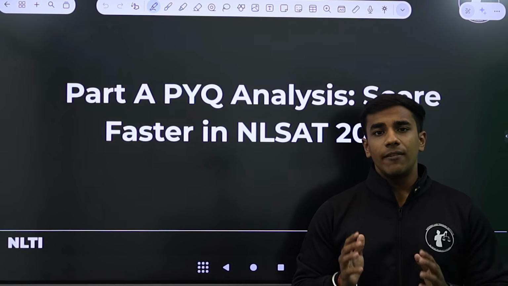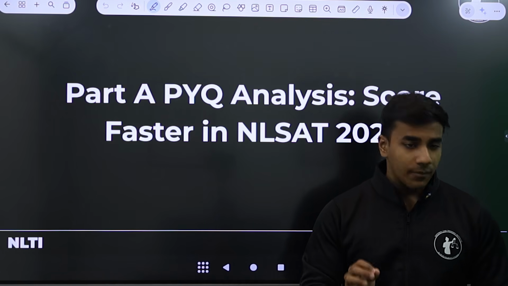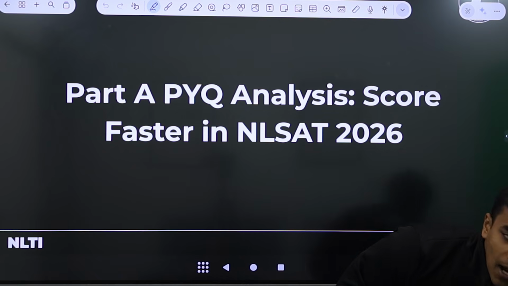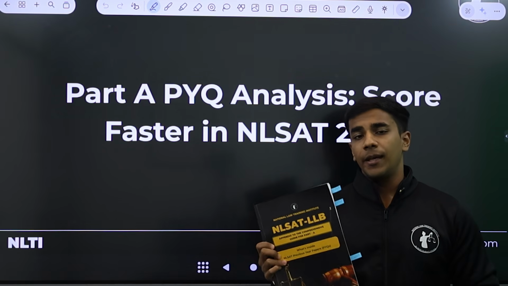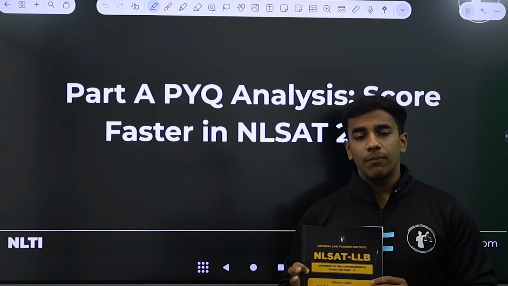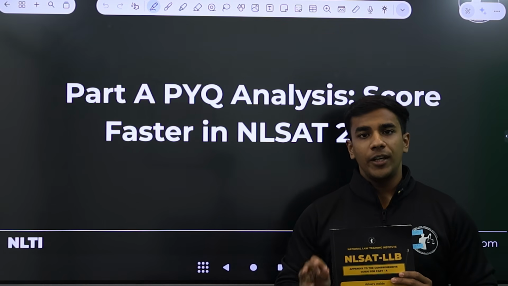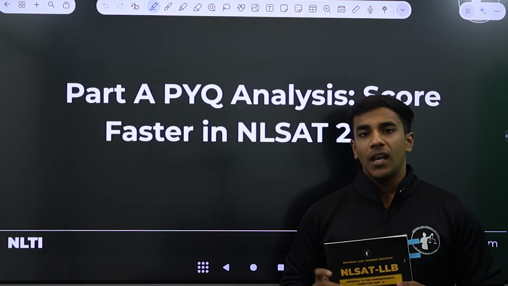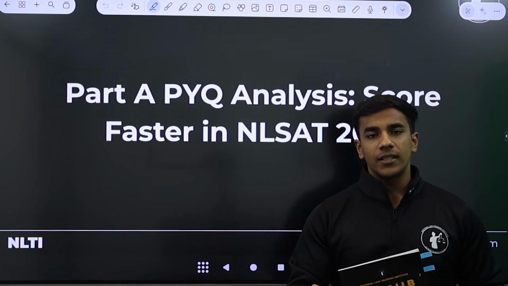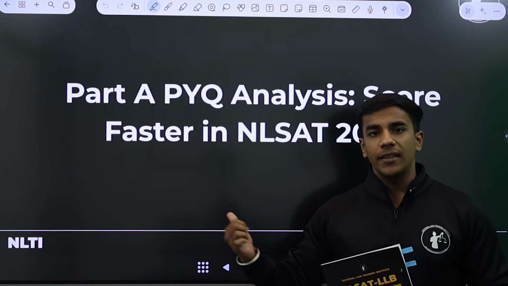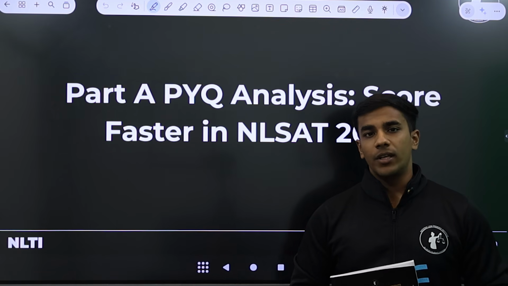Stay tuned and I will be relying on a master compendium that NLTI has prepared and that goes by the name of this booklet, that is appendix to part A. This comprises previous year papers of NLSAT from year 2022 to year 2025 and I will be relying on this and the slides to guide you and help you understand the trends, the patterns and the expected questions for NLSAT 2026.